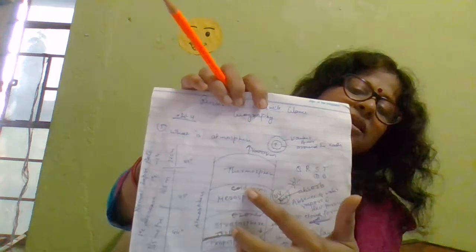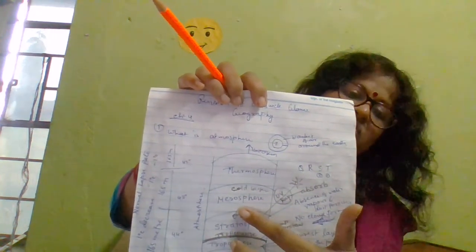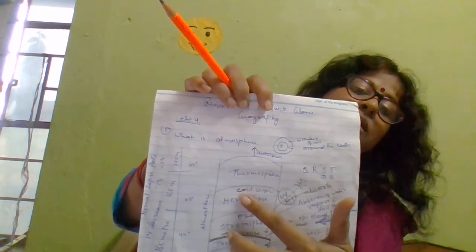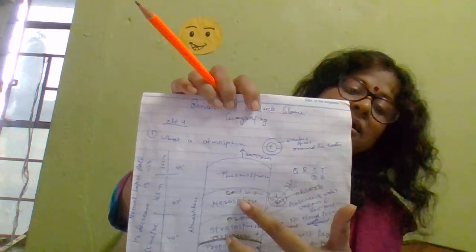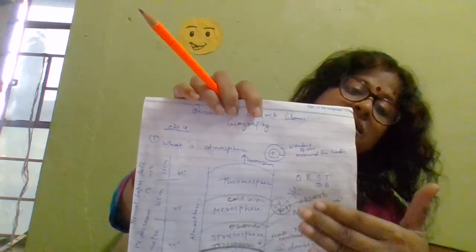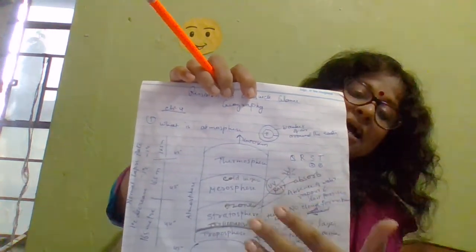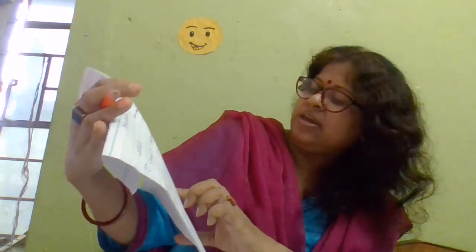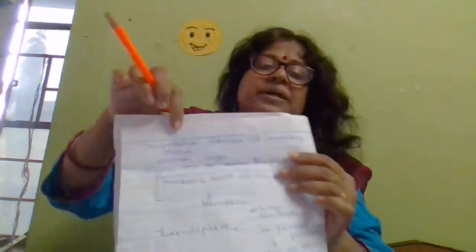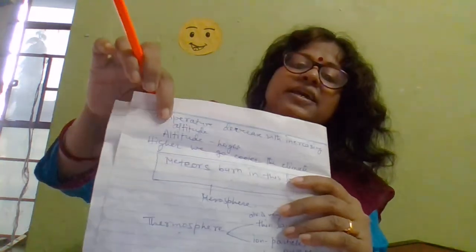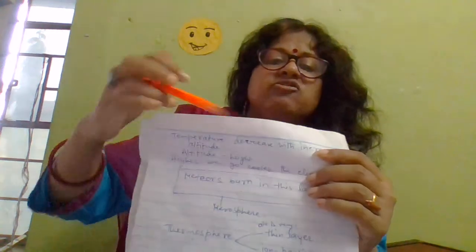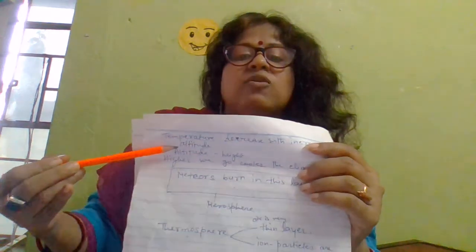The third layer is mesosphere. This is a cold layer. Why? Because the higher we go, the cooler its climate. In another way, you can also say that temperature decreases with increasing altitude.